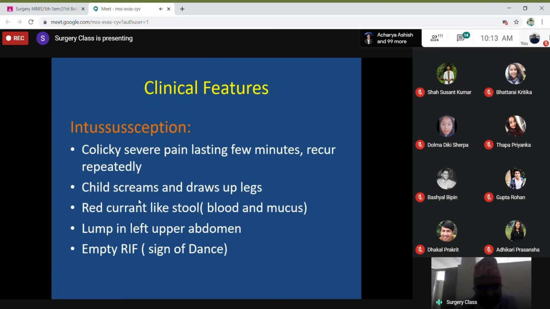Because of the pain, the child may pass red currant jelly like stool, because of the blood and mucus which are mixed and form the currant jelly like stool. The patient may also present with a lump in the left upper abdomen and an empty right iliac fossa. This is also known as sign of Dance.